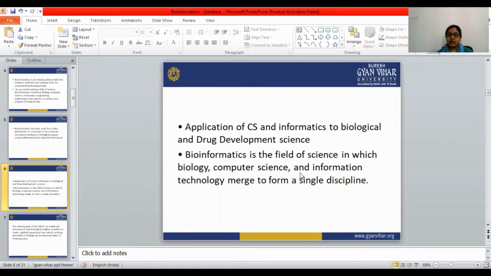We can define it as the combination of biology and informatics, or computer science and informatics, or the combination of biology, computer science, mathematics, statistics, and information technology. All of these together merge to form a single discipline, also known as bioinformatics. We use bioinformatics to analyze and interpret biological data, and it is also widely used in drug development science.